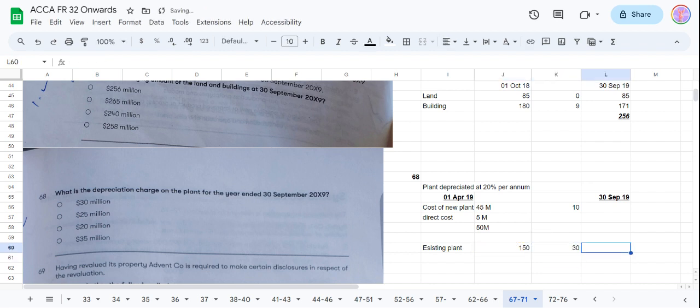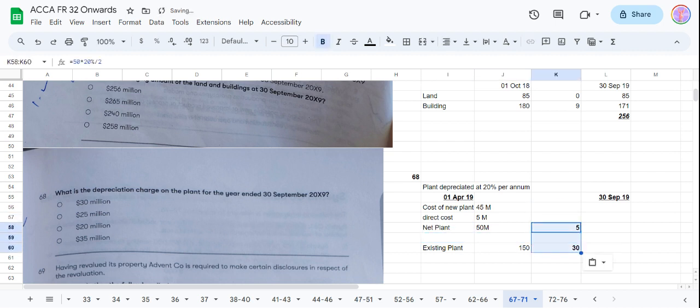20% of this thing. So this will be for full year. However, this will be for half year only because it is just 6 months. Okay. So we'll divide by 2. Sorry. Just for 6 months, we'll divide by 2. So this 5 and 30, 30 on the existing plant, and this is the new plant. So on this new plant, we will take this 5.